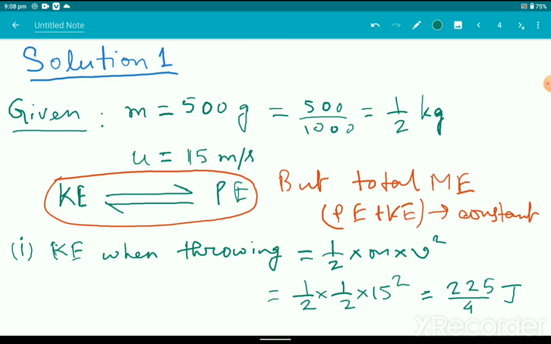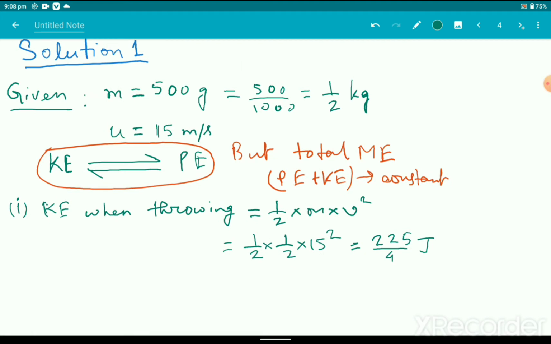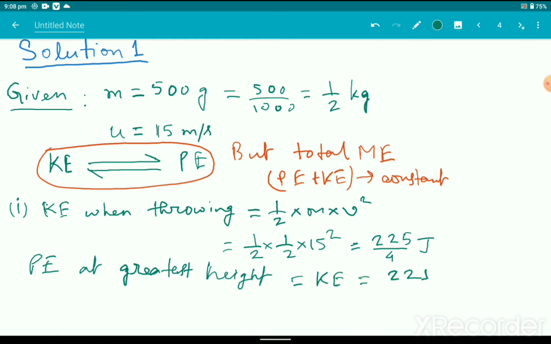So this amount of kinetic energy is being converted to potential energy when the stone reaches the greatest height. Hence we can say that the potential energy at the greatest height will be equal to this kinetic energy, according to the law of conservation of mechanical energy. So the potential energy at the greatest height equals the kinetic energy, which equals 225 by 4 joule. So this is the first part of the problem.